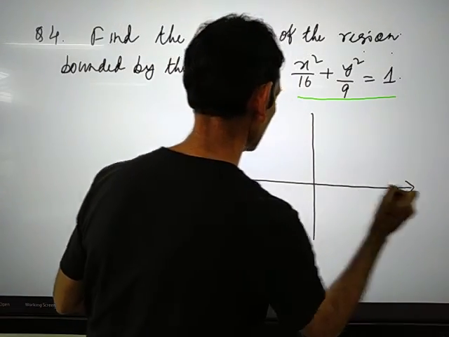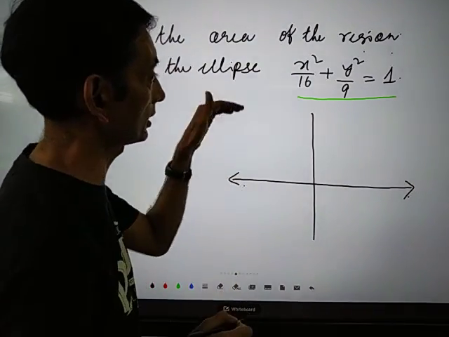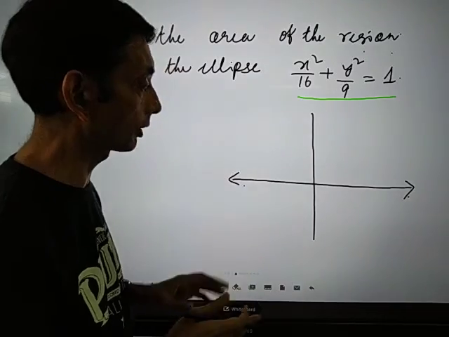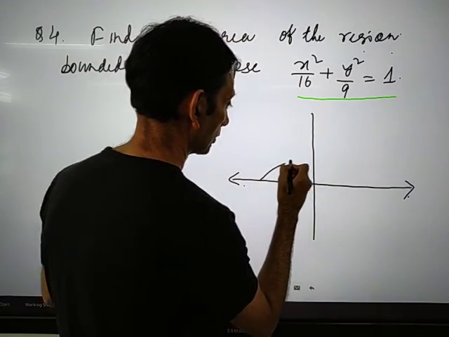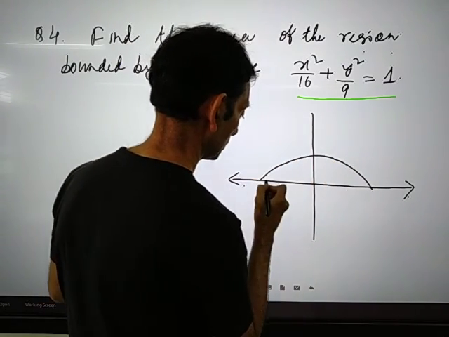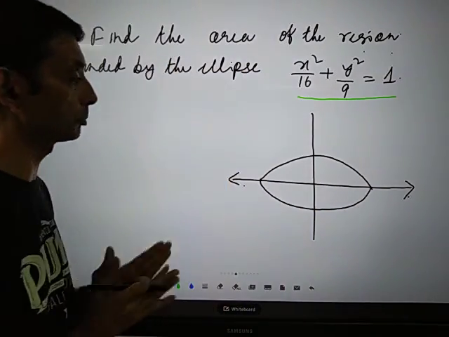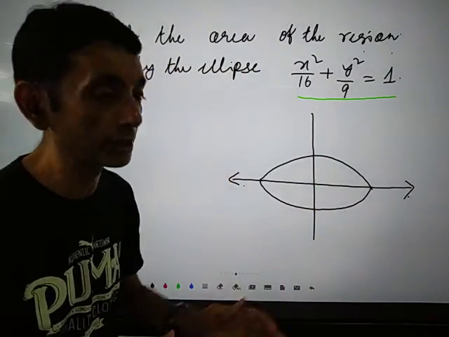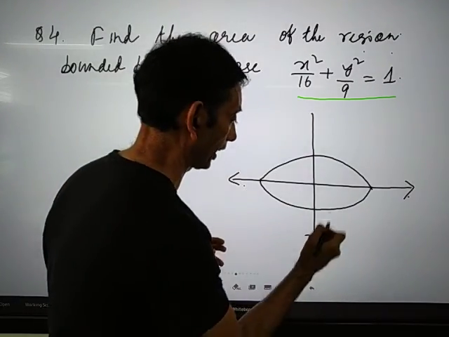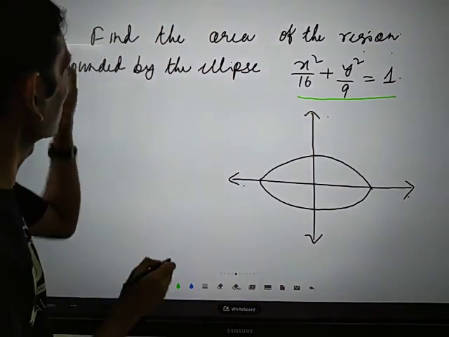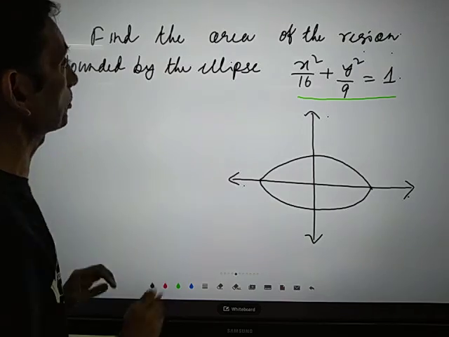As you can see, this is an ellipse along the x-axis. So let's draw the ellipse. Another important property of this ellipse is that it is symmetrical about the axes, that is the x and y axes. And what's the question? Find the area of the region bounded by the ellipse.